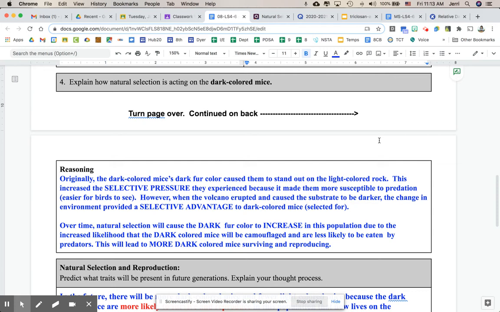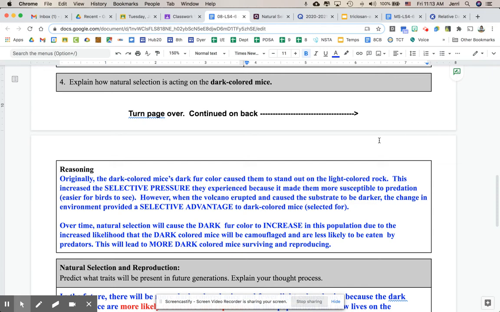So originally, the dark-colored mice's dark fur caused them to stand out on the light-colored rock. And if you go back and look at the storyboard, you'll see that the little falcon could come in and look for lunch, or look for the Snickers bar snack type of thing. And so the falcon would be able to see the dark-colored mice more easily, and so that's what it would go for. Same for other predators.